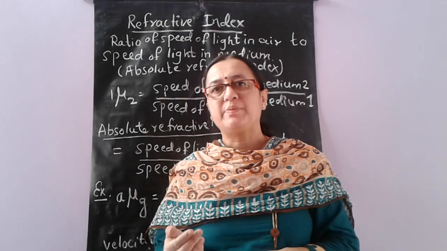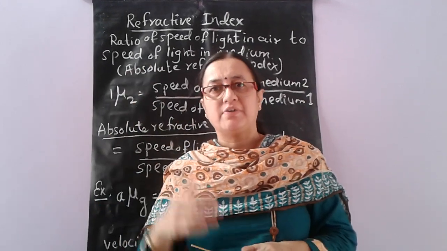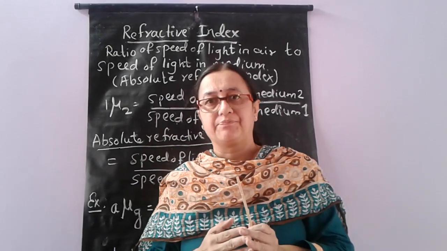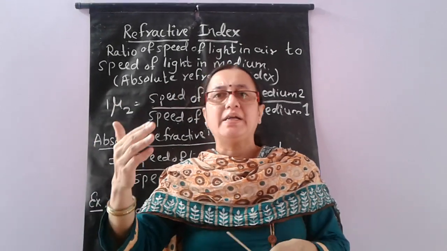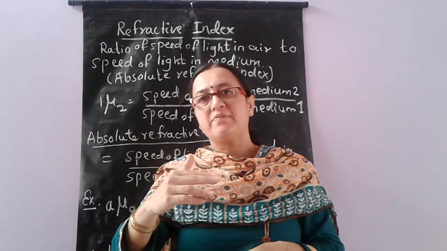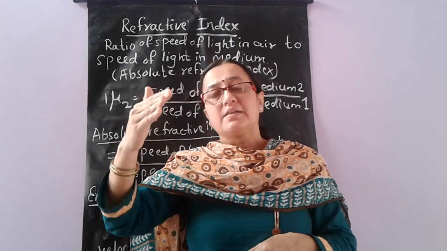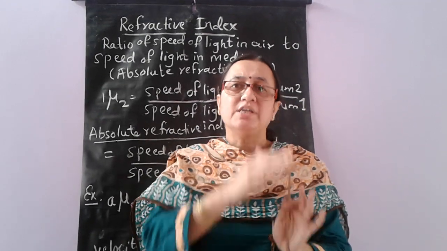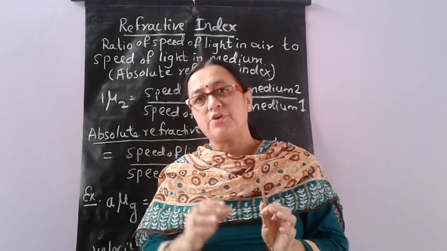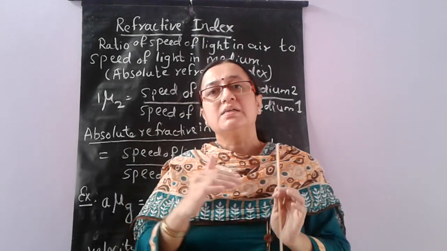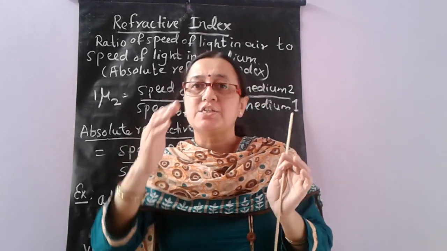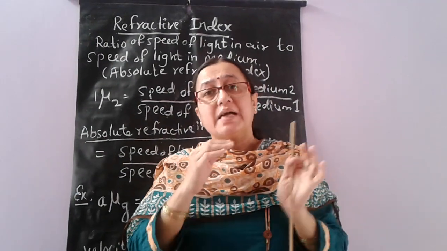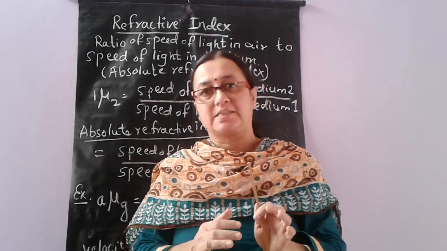So, refraction takes place by bending of the light when it passes from one medium to another medium with different densities. Okay. So, when the ray of light is passing from one medium to another medium with different densities, then the ray will change its path. Then the refraction takes place. The actual reason for this changing of the path is because the speed of light changes when it passes from one medium to another medium. That is called as refractive index.